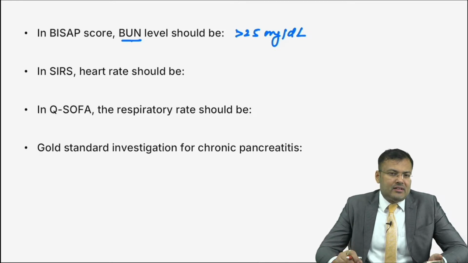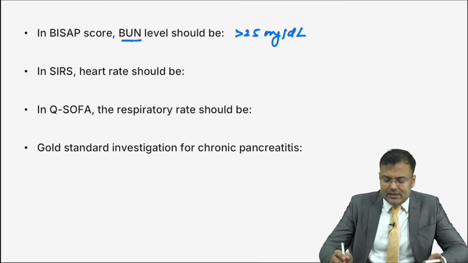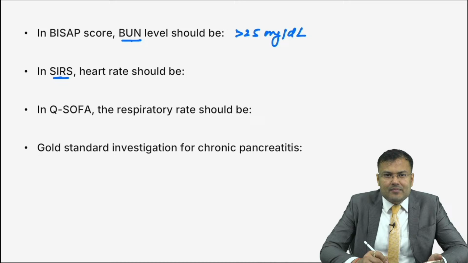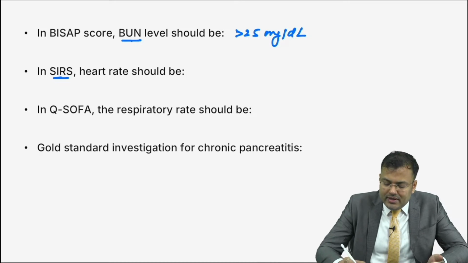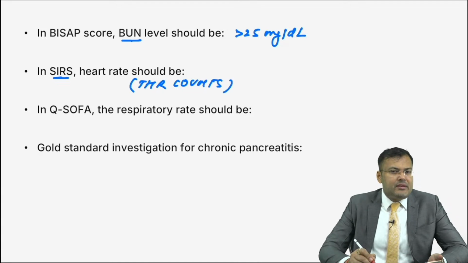I, impaired mental status. S, SIRS. A, age more than 60. P, pleural effusion. Next, what are the components of SIRS? Mnemonic, how to remember? TRH counts. That is temperature, heart rate, respiratory rate, WBC count.